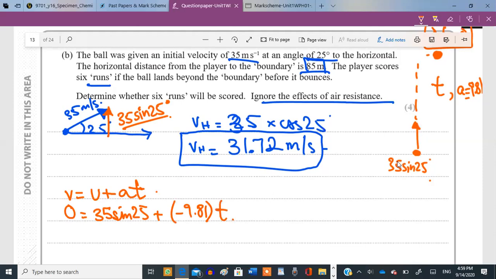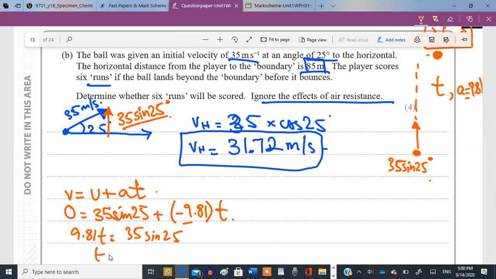As the ball goes up, will its velocity increase or decrease? Decrease, yes. Decrease means the acceleration is negative. And if it is negative, then you can solve this question. It's negative 9.81, so 9.81 times t is equal to 35 times sine of 25.